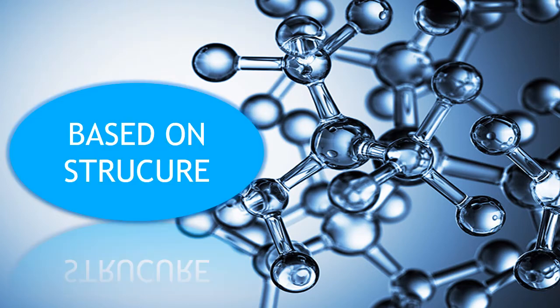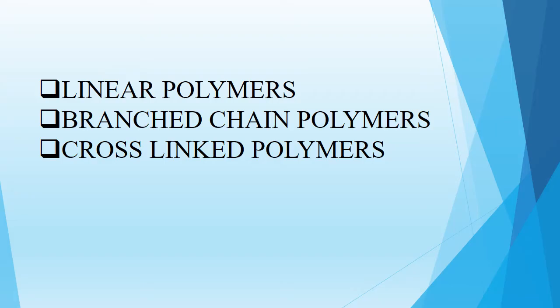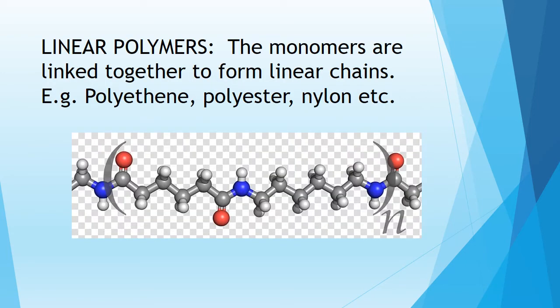The next classification of polymers is based on the structure. That is linear polymers, branch chain polymers, and cross-linked polymers. In linear polymers, the monomers are linked together to form linear chains. Examples are polyethylene, polyester, nylon, etc. Polyethylene means a number of ethene molecules combining together to form polyethylene. Similarly, polyester means it has an ester group, and nylon is a polyamide polymer.